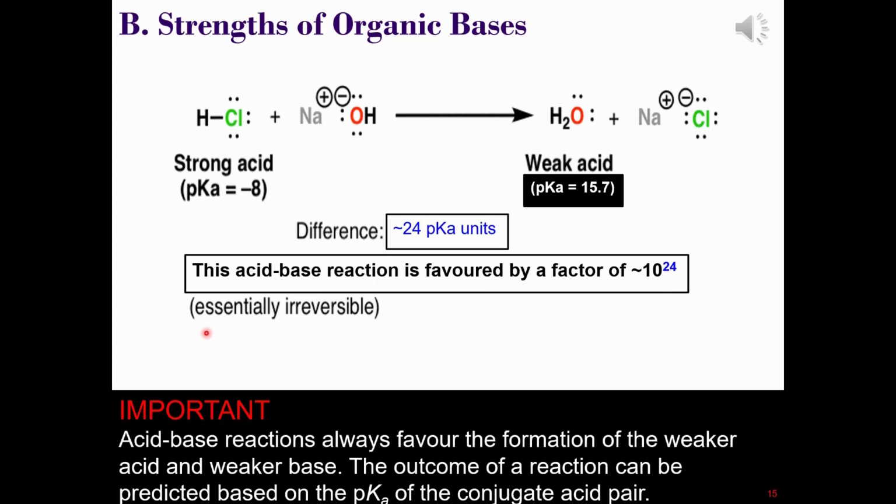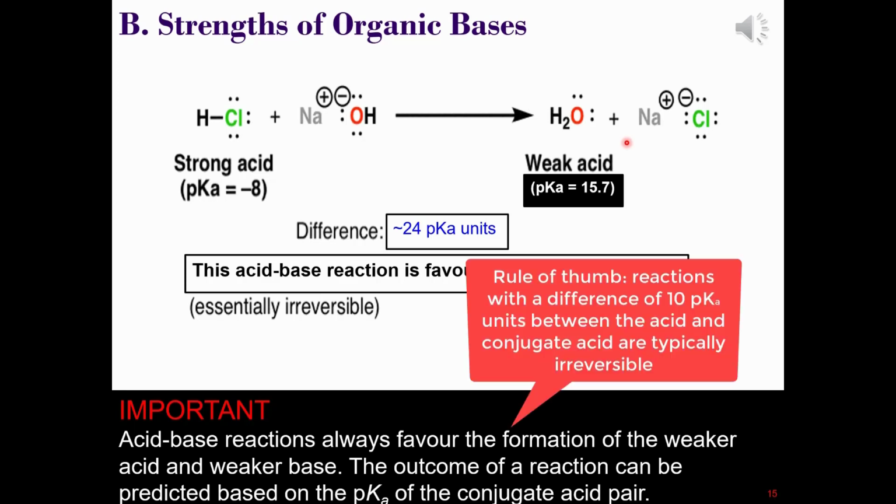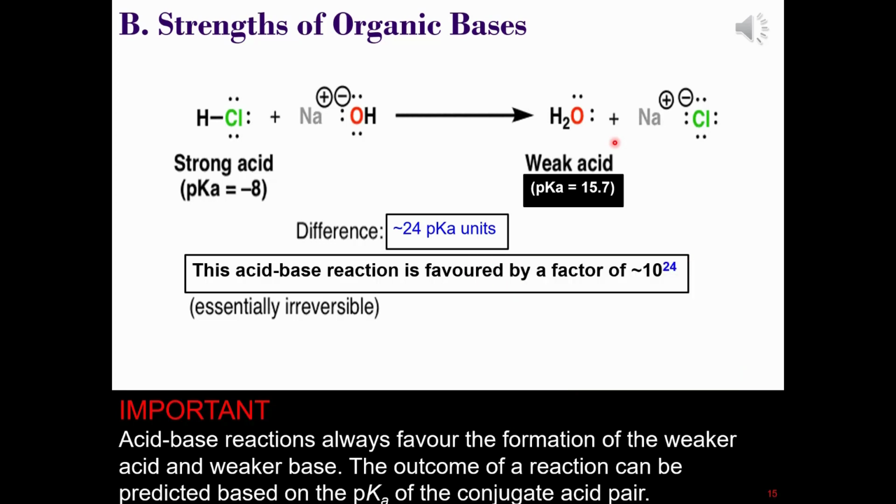For all intents and purposes, a reaction with an equilibrium constant of this magnitude means that the reaction will lie predominantly to the right, in other words, be fully dissociated. However, as a rule of thumb, reactions with a difference in pKa of about 10 units are irreversible. That is to say that hydrochloric acid and sodium hydroxide become completely consumed when they react together, giving only water and sodium chloride.